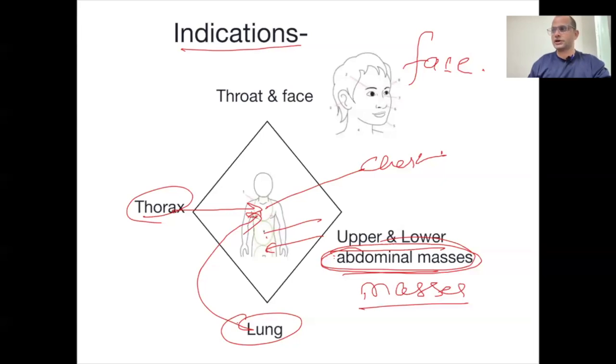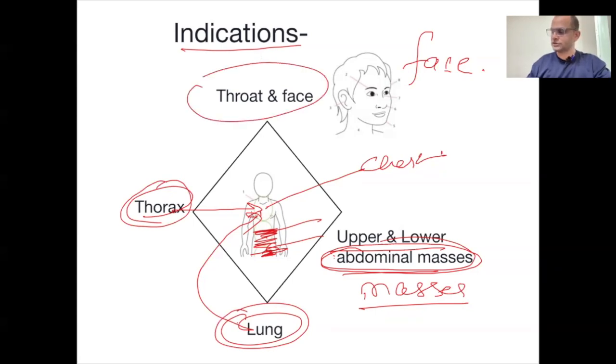if there is an unwanted enlargement in this part, we will use Ren Mai, because Ren Mai is the control of the front part of the body. हमारे शरीर के front part को control करता है. So if the person is suffering with a problem of the chest or the lungs or the throat and face or the abdomen, Ren Mai.